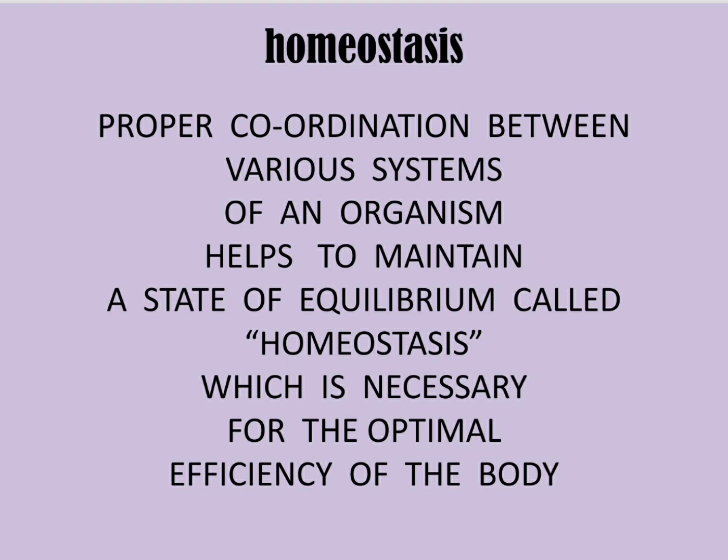So all the different systems which are present in the living organism, be it plants or human beings or animals or birds, there is a proper coordination between all the different systems of the organism, and there is a state of equilibrium which is maintained, which means that all the different organs are equally functioning with the help of each other. So this particular state is called homeostasis, and this is very much required for the proper functioning of the body of that particular organism.